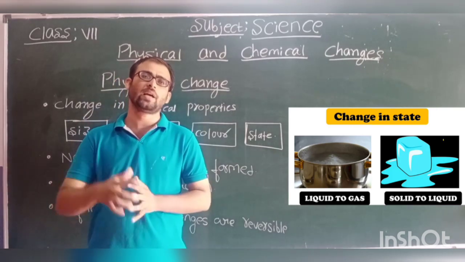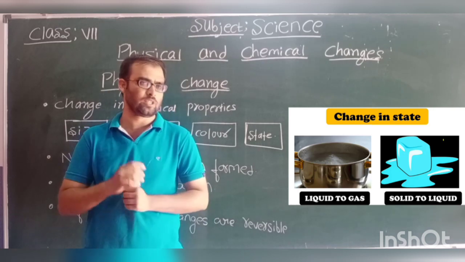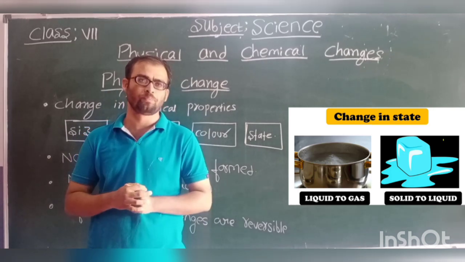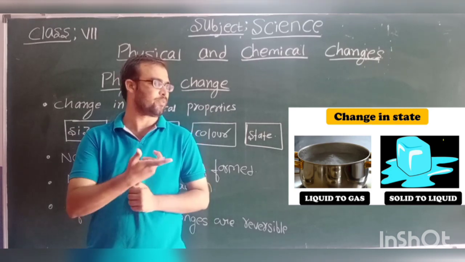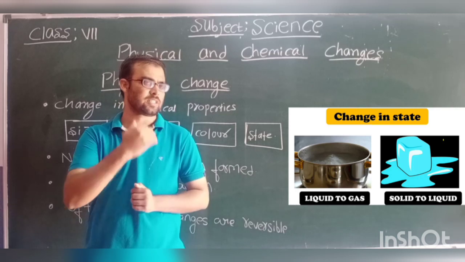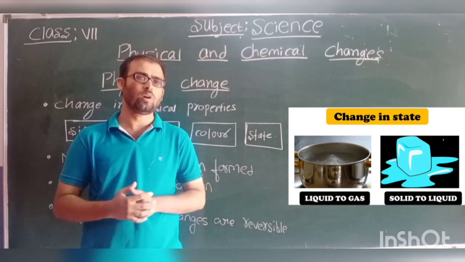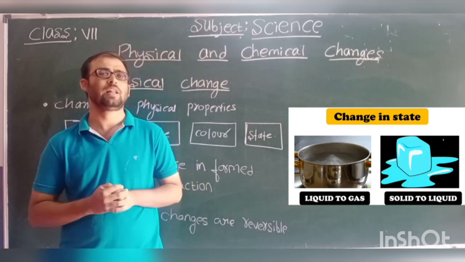So when you kept the ice cube in the sunlight, initially the ice cube is what? It is in a solid form. Okay, so when you kept the ice cube in the sunlight, what happens? It will melt. So here also, what is the change? That is change in state, that is solid form to liquid form. So when you kept the ice cube in the sunlight, it will melt.